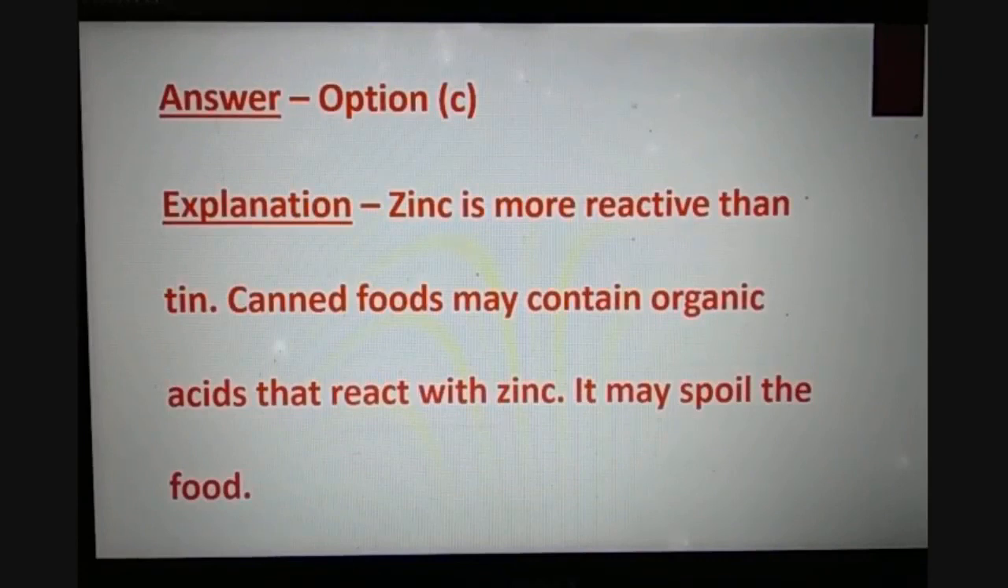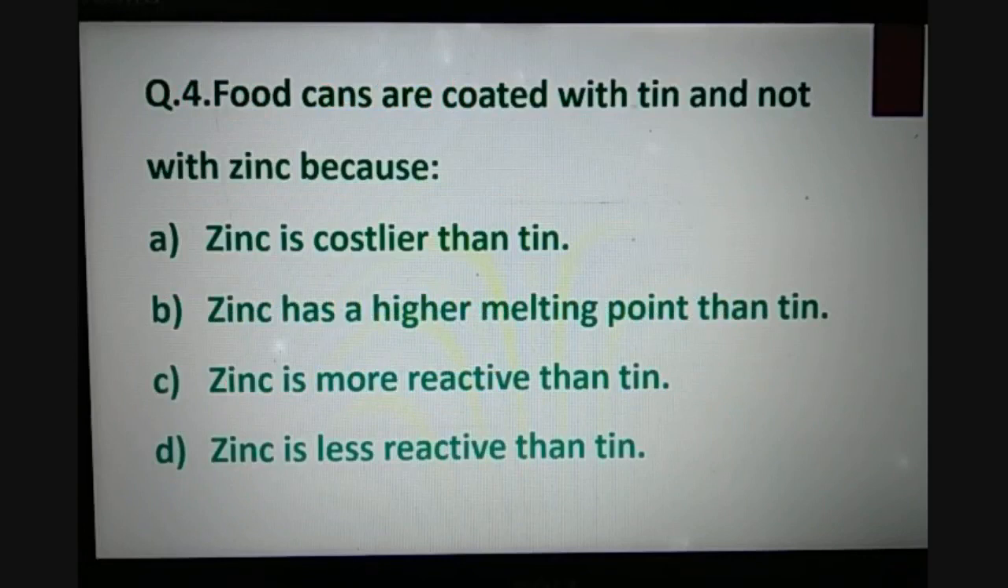Why? Because zinc is more reactive than tin. And canned food may contain organic acids that react with zinc, so it may spoil the food. So that is why instead of using zinc, we are using tin. And one more reason for using tin is that tin is non-toxic in nature.